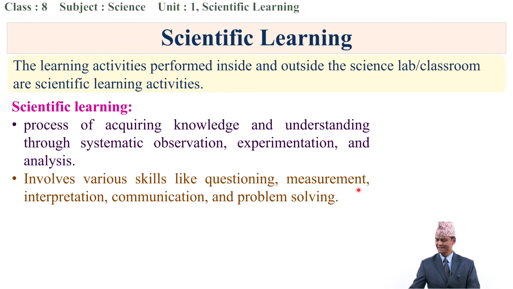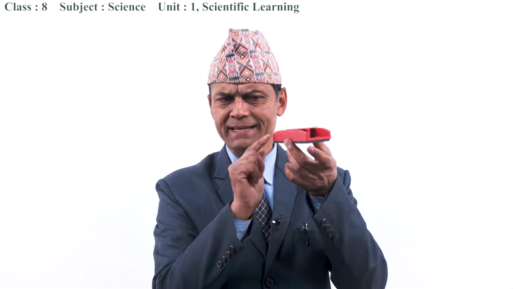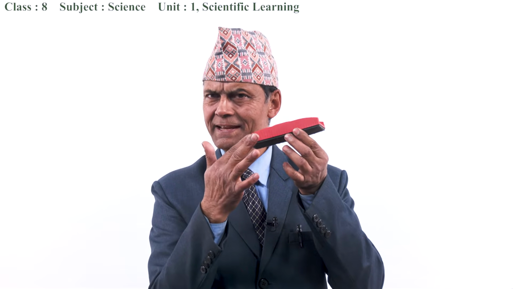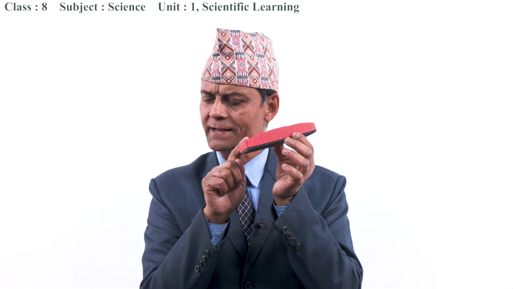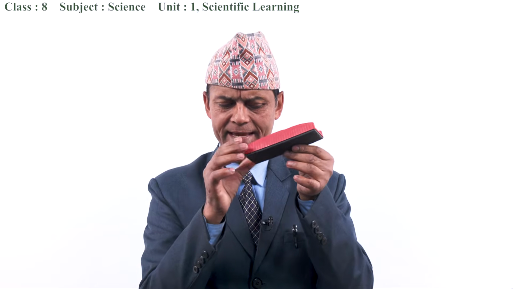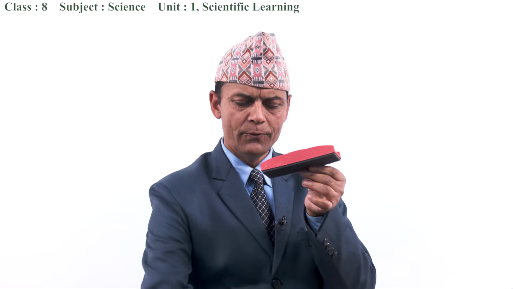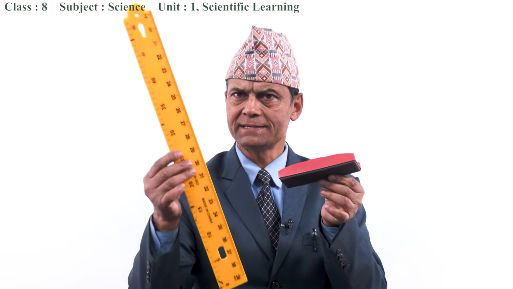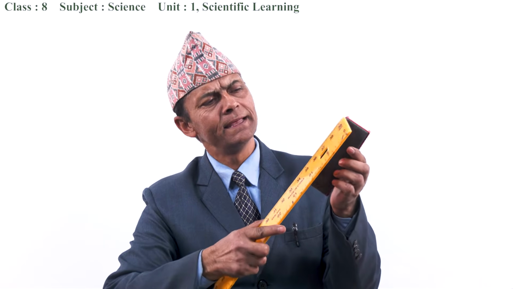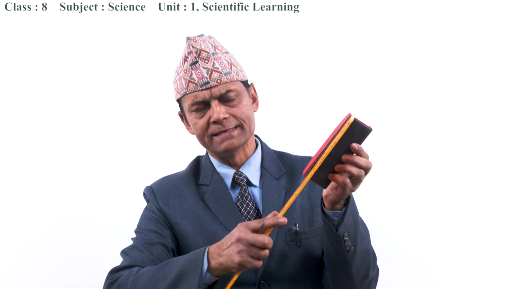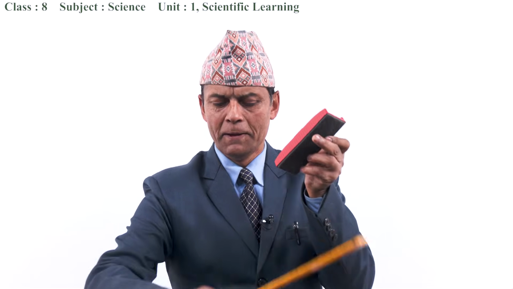Do you know? Yes, I have this tool. How long is it? Can you say directly? It's difficult to say. I also cannot say accurately. Then how to find its accurate length? Yes, we can measure it. We should have this type of measuring tool, isn't it? So when we measure it, then we can say how long it is, isn't it? So measurement is also a scientific skill, a scientific process. That is the scientific learning process.